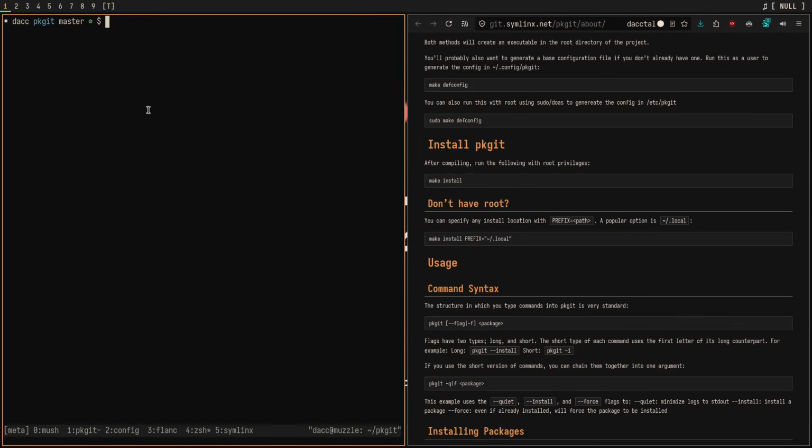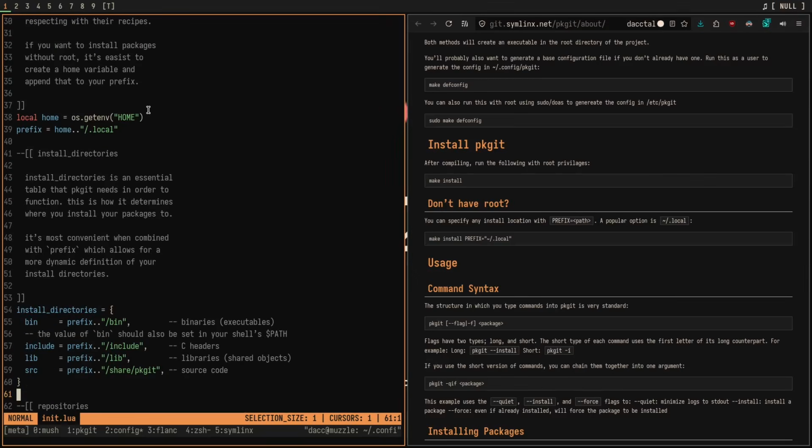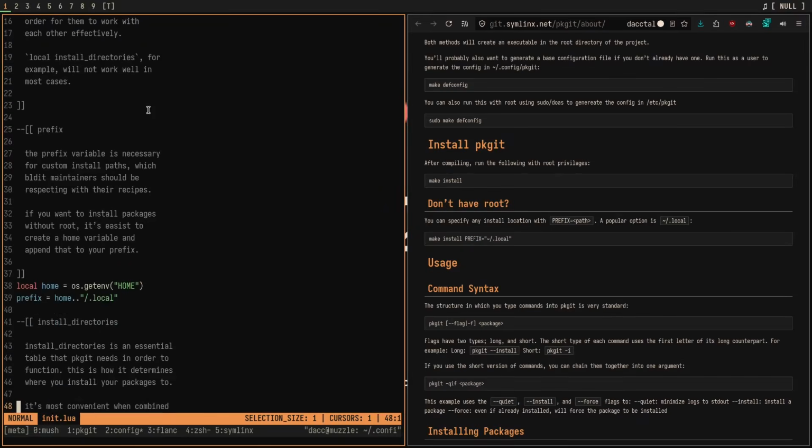Now that we have pkgit installed, and it's not giving us any errors about the config file, we can cd out of pkgit and then just remove the entire thing. We don't need pkgit anymore. It's basically nothing. If we go into the config of pkgit, we can see one file called init.lua, and this gives us a lot of different information. I'm not going to read all of this out because it is very long, but I do think that it's a good read for everyone who has literally no idea what pkgit is or how to use it, because all of this gives you all of the information that you need in order to do this by yourself.